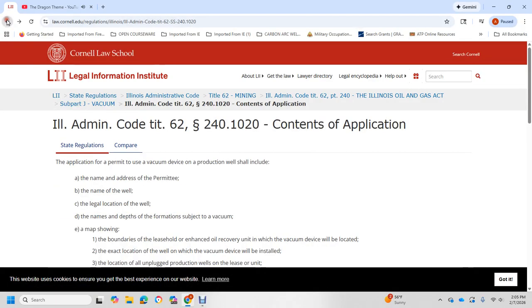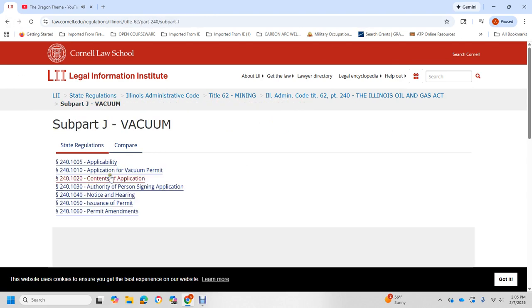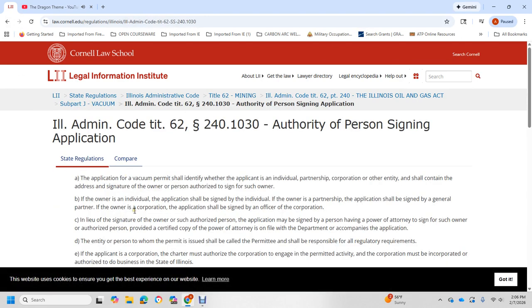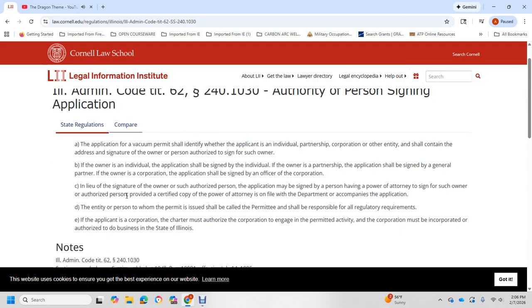Let's see here. We're on to 1020, Authorization and authority of person signing. The applicant for a vacuum permit shall identify whether the applicant is an individual, partnership, corporation, or other, and shall contain the address and signature of the owner or the person authorized to sign for the owner. An individual application shall be signed by the individual owner. A partnership application shall be signed by a general partner of the owner. A corporation application shall be signed by an officer of the corporation.